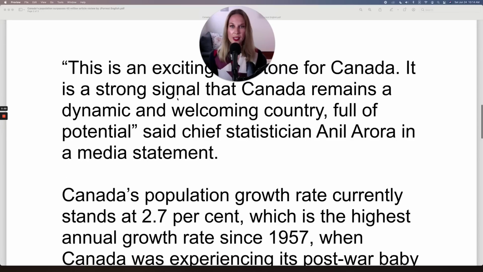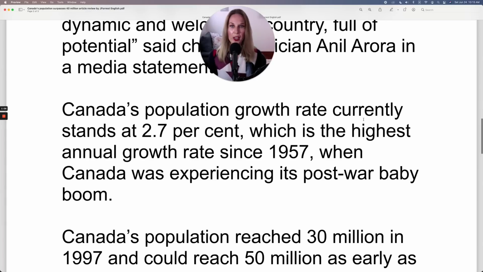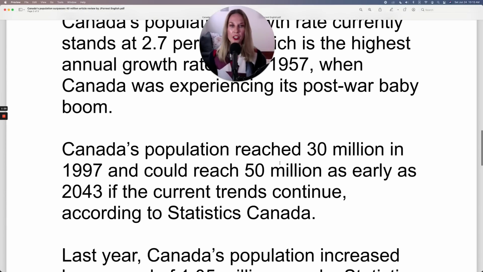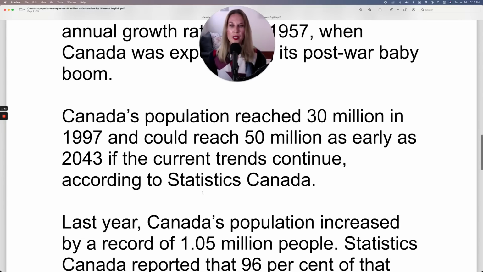It is a strong signal that Canada remains a dynamic and welcoming country, full of potential, said Chief Statistician Anil Arora in a media statement. Canada's population growth rate currently stands at 2.7%, which is the highest annual growth rate since 1957, when Canada was experiencing its post-war baby boom. Canada's population reached 30 million in 1997 and could reach 50 million as early as 2043 if the current trends continue, according to Statistics Canada.